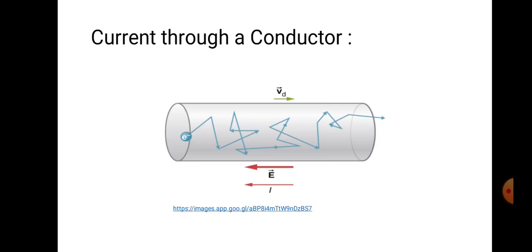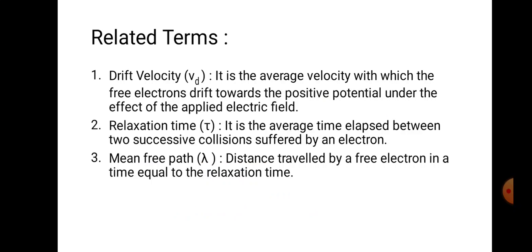Current is basically the flow of charges in a particular direction. If there is a flow of charges in a particular direction, then only there is a current, otherwise no. So it is possible only if you apply a potential difference. Some of the basic terms. First thing is drift velocity. Basically, it is the average velocity with which the free electrons drift towards the positive potential under the effect of the applied electric field.